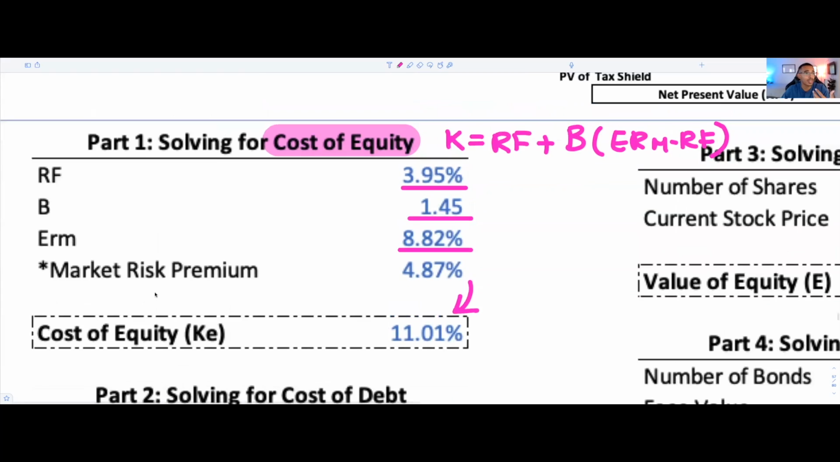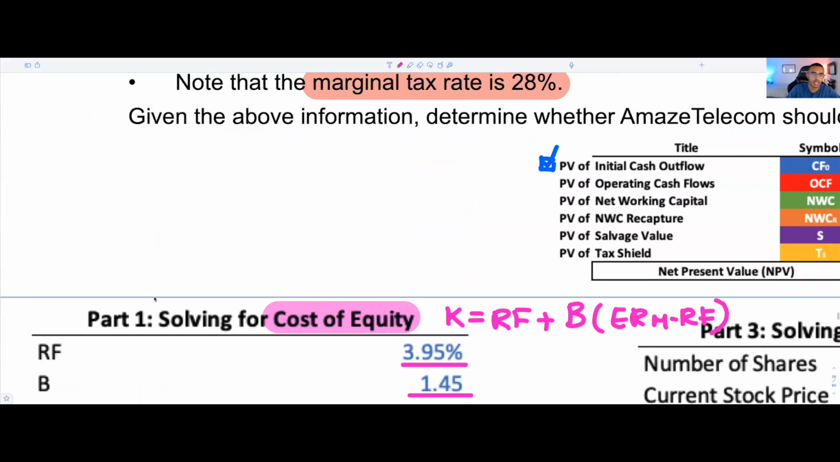And the reason why we need our cost of equity, and I'll make it extremely clear for y'all, is because we know that the WACC formula is equal to equity value over the total value of the firm times the cost of equity, plus debt value over the total value times the cost of debt times 1 minus the tax rate.